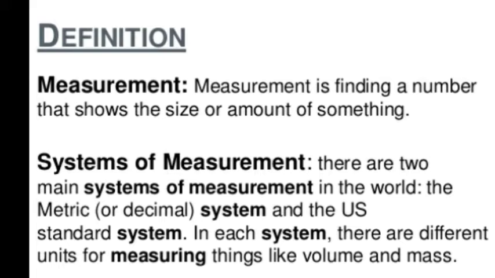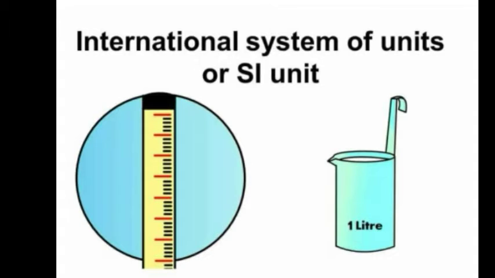Systems of measurement: there are two main systems of measurement, metric system and standard system. And in each system there are different units for measuring things like volume and mass. So we use them to measure volume and mass, and there are two systems. One is the metric system and the other is the standard system. The international system of units are the SI units.